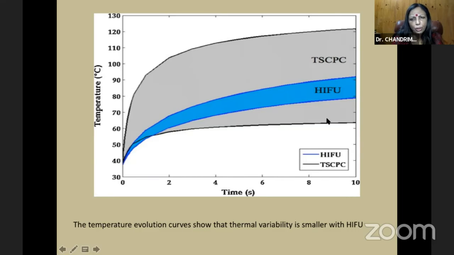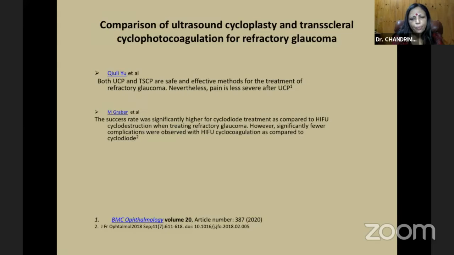So it is actually preferable to transscleral photocoagulation. In a comparison of the two, I found Yu et al.: both UCP and TSCP are safe and effective methods for the treatment of refractory glaucoma. Nevertheless, pain is less severe in UCP. And Graber et al.